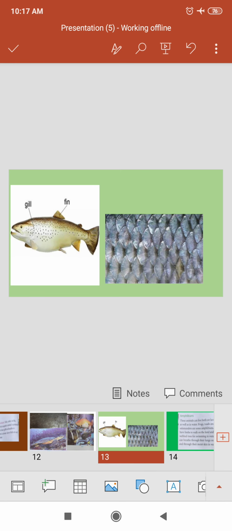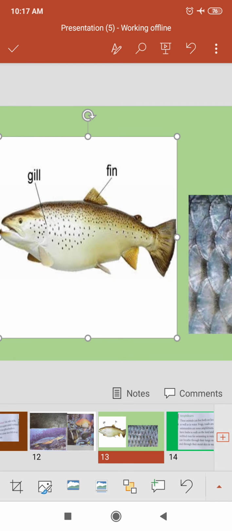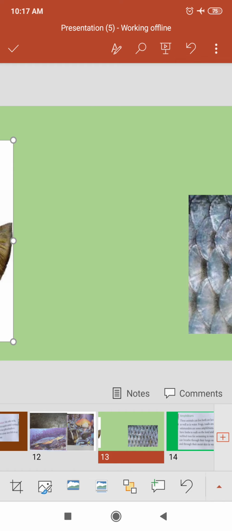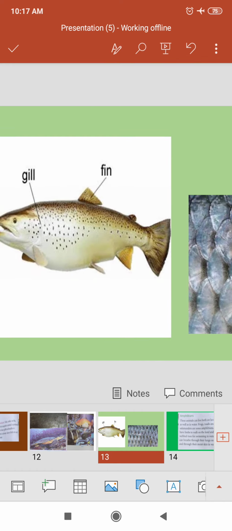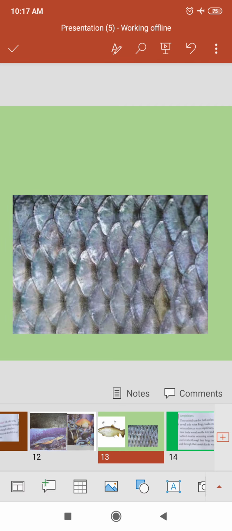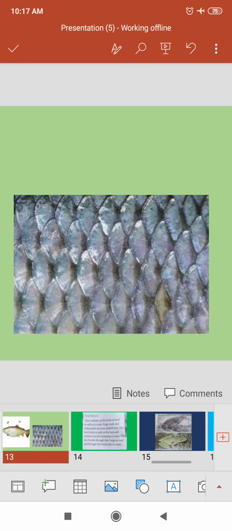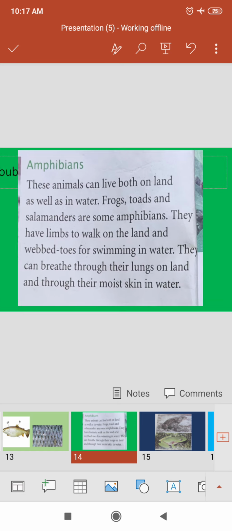Here see the gills. This is the fin, and this is known as scales. The scales of the fish help the fish to swim and maintain body resistance.